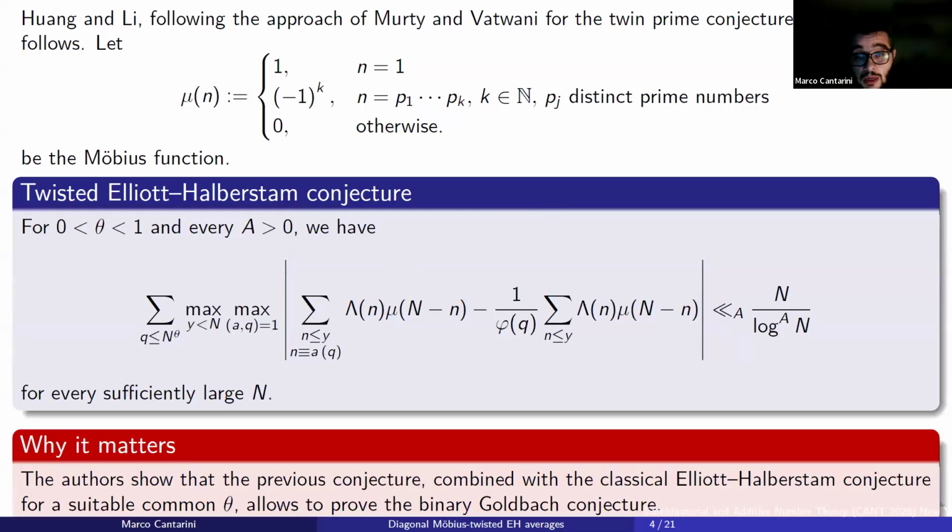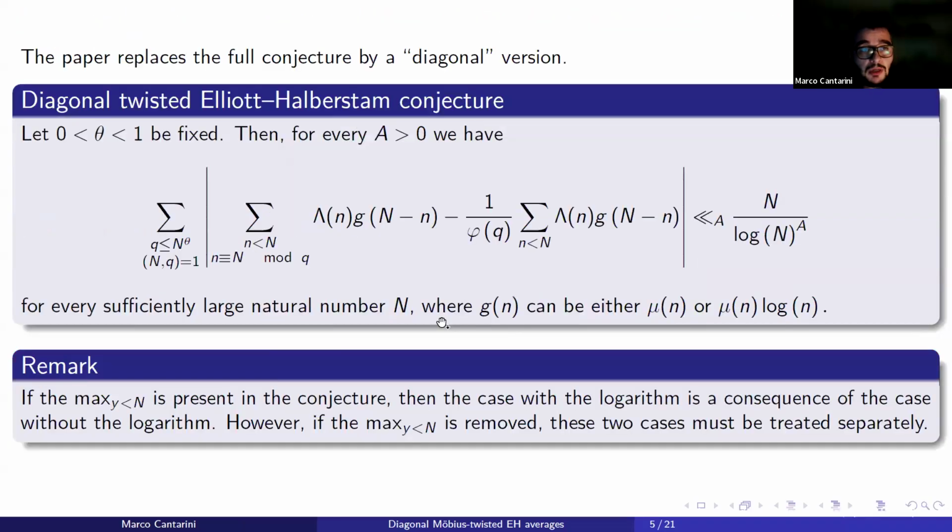The problem for our aims or our techniques is that this version is not very useful. In particular, the main issue is that in the summation we have the parameter y, and as argument to the Mobius function we have n. So in some sense we lose the symmetry between these two numbers, and this is quite annoying for our aims and our techniques.